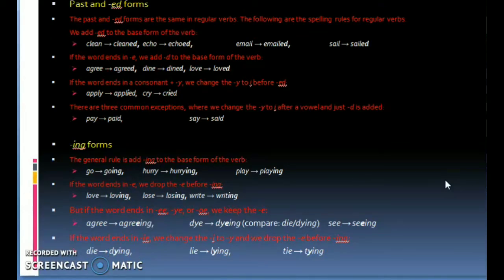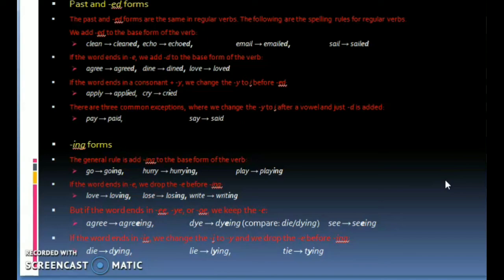Ing forms. The general rule is add ing to the base form of the verb. Go, going. Hurry, hurrying. Play, playing. If the word ends in e, we drop the e before ing. Love, loving. Lose, losing. Write, writing.